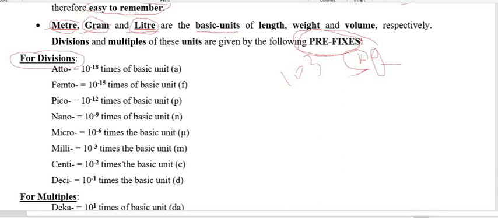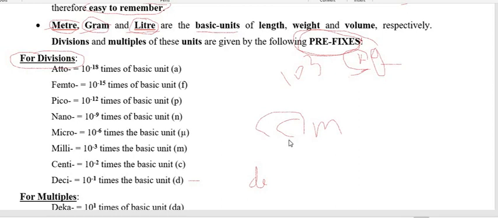So let us start with the 1 by 10. So 1 by 10 is called deci. So when you are putting the deci, the deciliter, it stands for 10 per power minus 1 liter. Another example is centimeter. So centi stands for 10 per power minus 2.